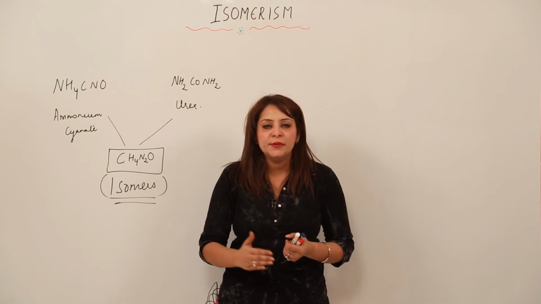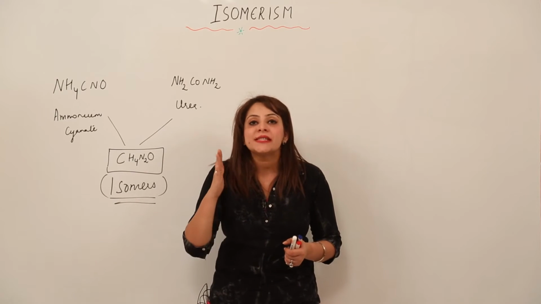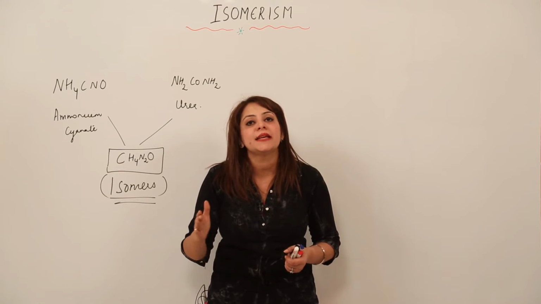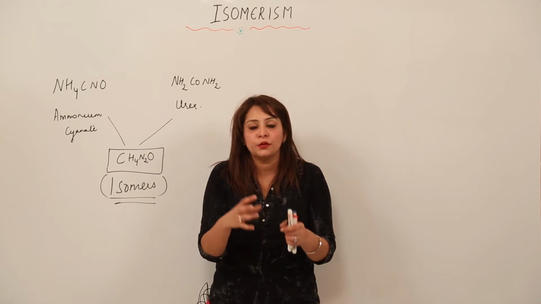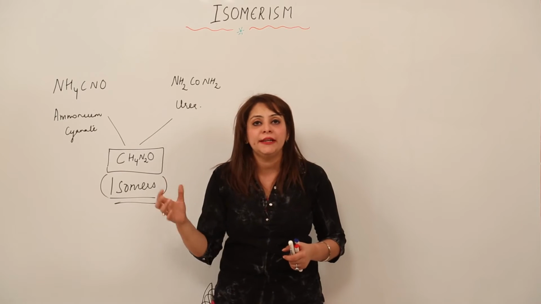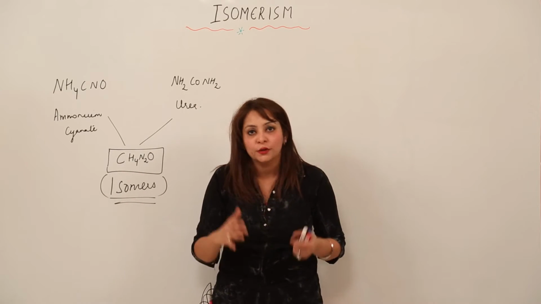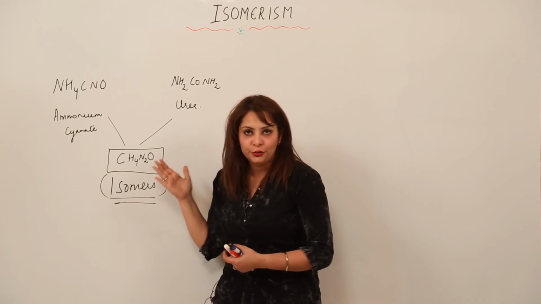Isomerism is a phenomenon in which two or more compounds have the same molecular formula, but they differ in physical and chemical properties. The compounds which exhibit this share the relation of isomers. For example, ammonium cyanate and urea, right?